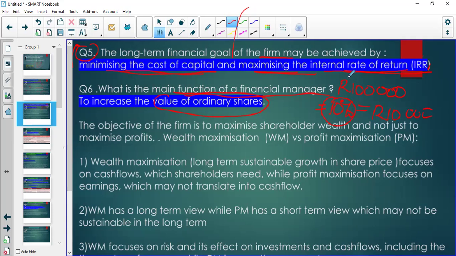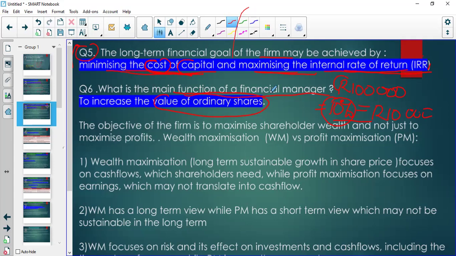This 10% is the cost of capital. You need capital, you're going to borrow, so there is a cost attached to that capital. Whether the capital is borrowed or it's your savings or anything, it has to have some cost attached to it.